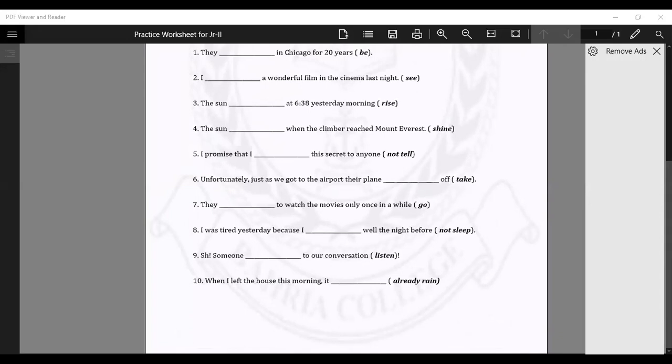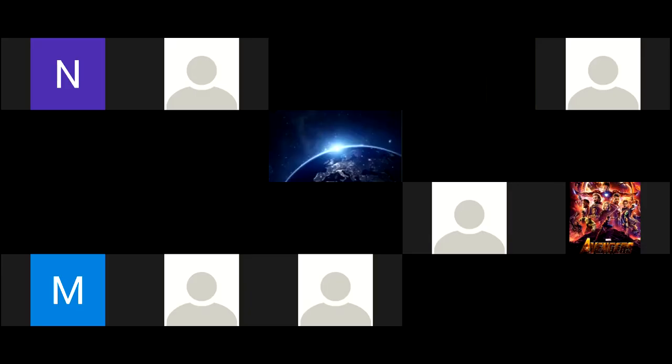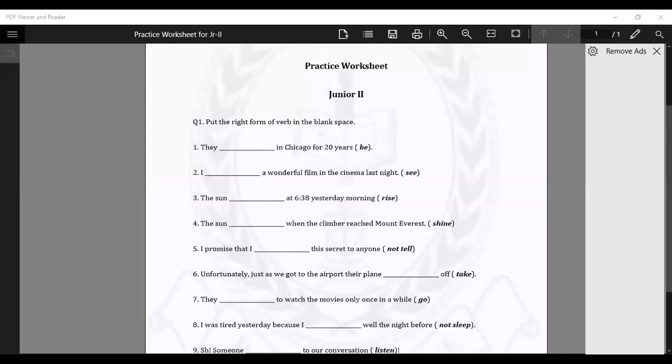So this is for today's class. We have discussed all these things, this exercise, and the tenses worksheet we have also discussed. So is there any query up to now?